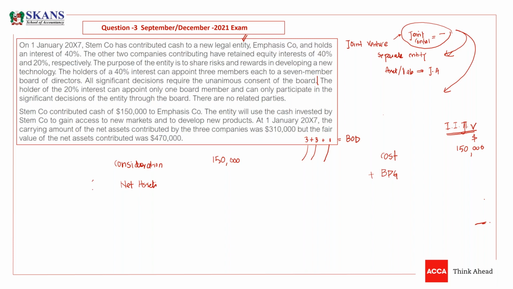We should take fair value of net assets, and we have only 40% in that company. So the total net assets, which are 470,000, we need to multiply this with 40%, and the amount would be 188. Okay, 40% is the shareholding, the percentage of holding. So the 188 net assets. So we have a bargain purchase gain situation, and the amount is, I think, 38,000.